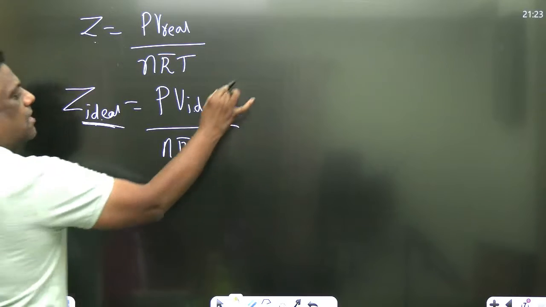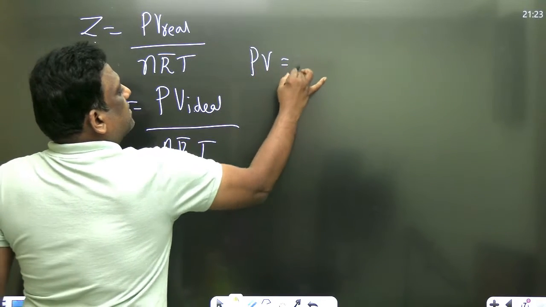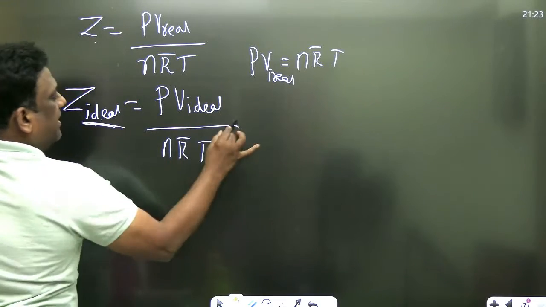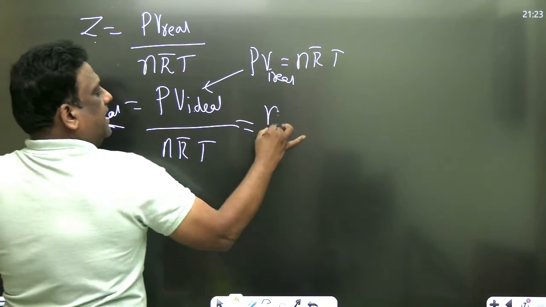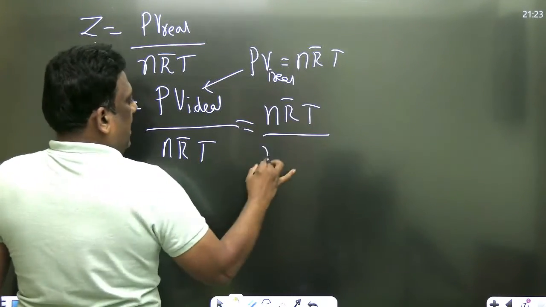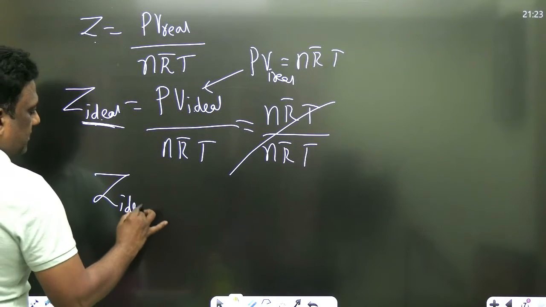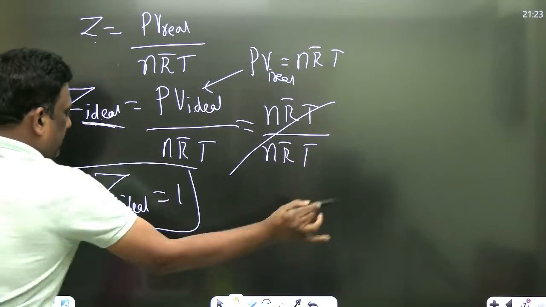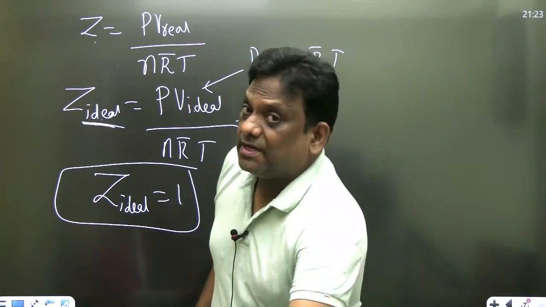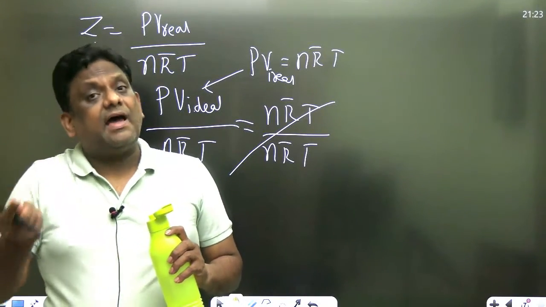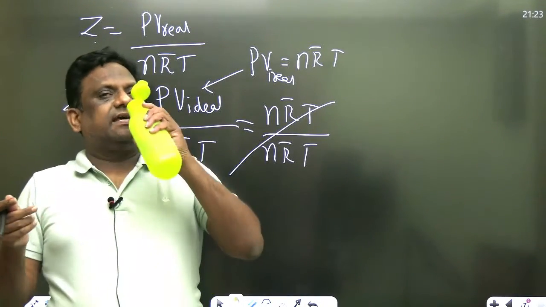But everyone knows for an ideal gas, PV is equal to nRT. This is an ideal gas, so can I write PV ideal as nRT? Excellent, sirs. It means for an ideal gas, the compressibility factor is 1. Very important: for an ideal gas, the compressibility factor is 1. And for real gases, we will now see it will be greater than 1 and also less than 1. Now we will see the full reason.